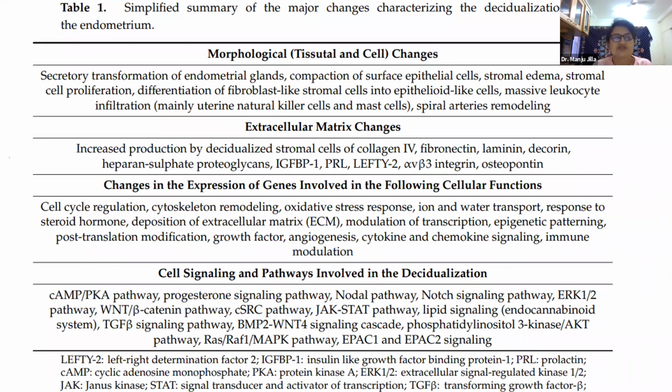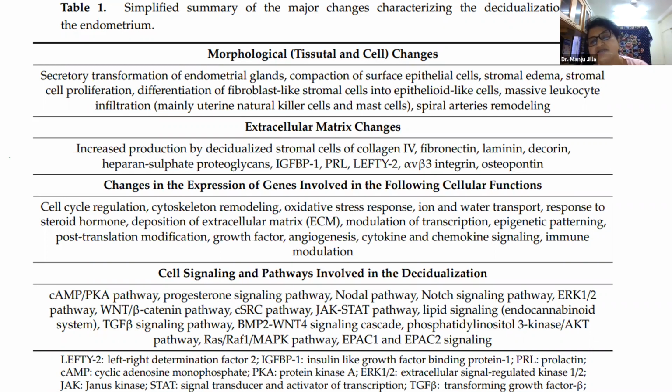Progesterone stops mitosis and increases cell activity rather than cell division. Progesterone causes cytoskeleton remodeling, oxidative stress response, then edema in the endometrium in response to steroid hormones, deposition of extracellular matrix, modulation of transcription, epigenetic patterning, post-translational modification, growth factors, angiogenesis.